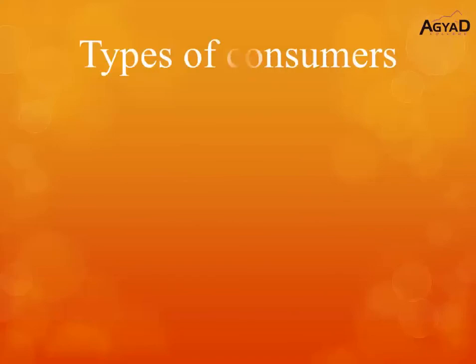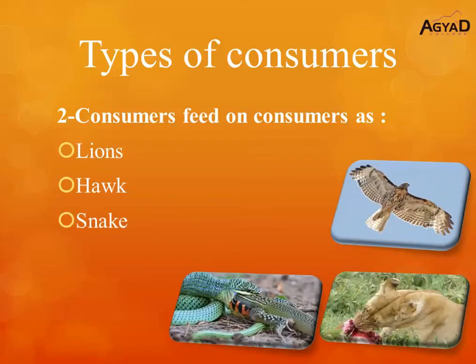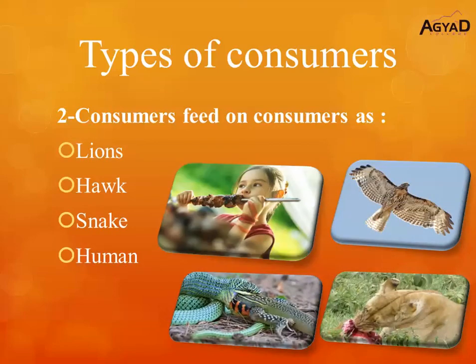The second type of consumers feed on consumers, as lions, hawk, snake, and human, due to human eat animals like rabbits, like cow, like sheep.